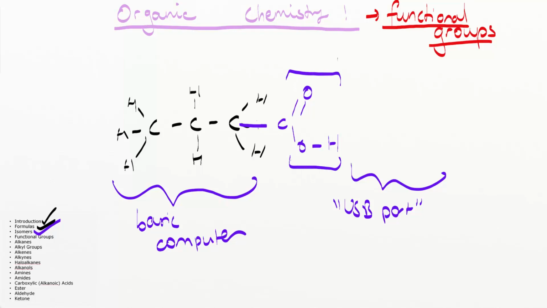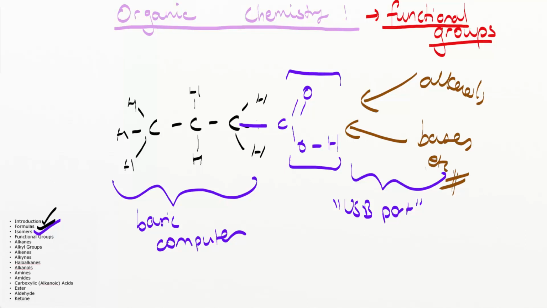This functional group, when it's attached to this organic chemical, means that this organic chemical can now react with a whole bunch of different things, because this carboxy group is like a USB port, which allows it to react with things like alkanols, which allows it to react with things like bases, and so on. So functional groups are atoms or groups of atoms that impart particular chemical properties on them. They're like little add-ons that allow this particular chemical to now react with a whole bunch of different things.